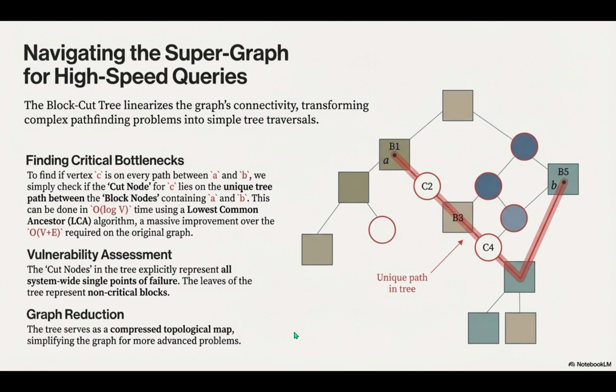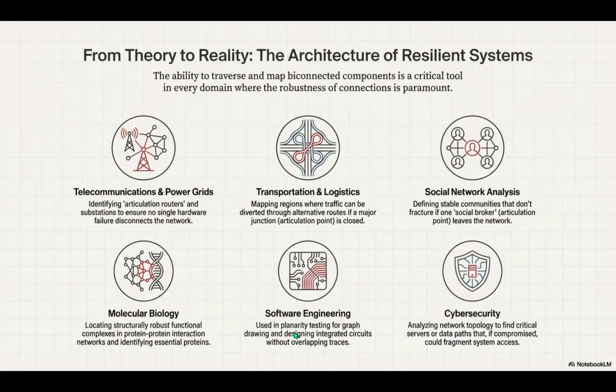The blocks are the teams that are self-sufficient. And in software engineering, for circuit board layouts, this is essential for planarity testing, right? Making sure the electrical traces don't have to cross each other. It is. The elegant truth here is that this one linear time stack-based DFS captures the entire resilience architecture of any network. It gives you the pieces to build that block cut tree, which lets us manage incredible complexity.